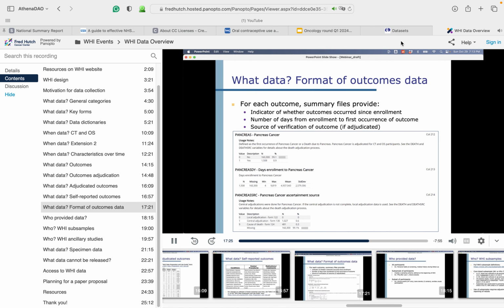In terms of accessing outcomes data, we provide summary files of outcomes in a standard format. For each outcome, these files contain variables that give outcome information on the participant level. One variable indicates whether or not the outcome has occurred since enrollment in WHI. Another variable gives the number of days from enrollment to the first occurrence of the outcome for those participants who had the outcome. And finally, if the outcome is adjudicated, a third variable gives the source of the verification of the outcome. WHI also provides detail files for adjudicated outcomes with further details about each participant's specific case. Dictionaries for these detail files are available in the WHI data dictionaries.